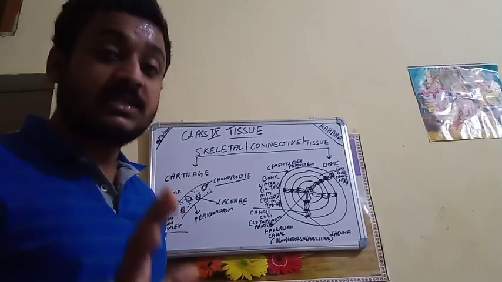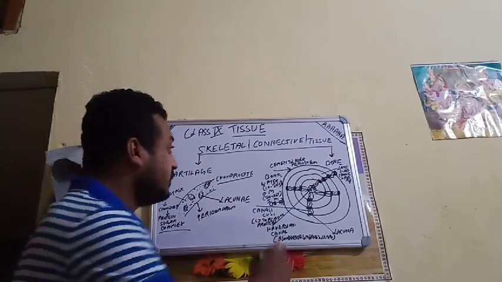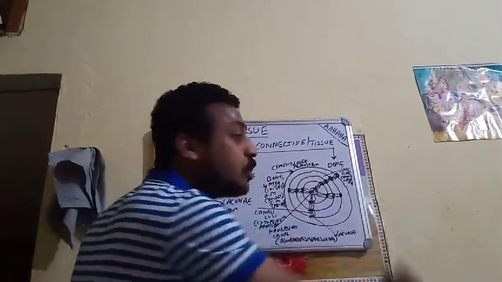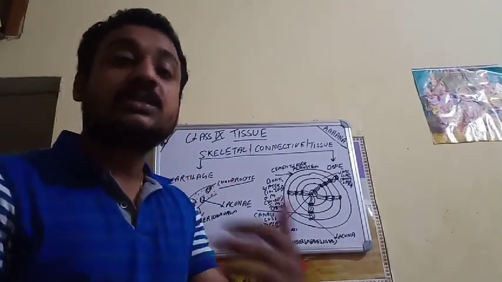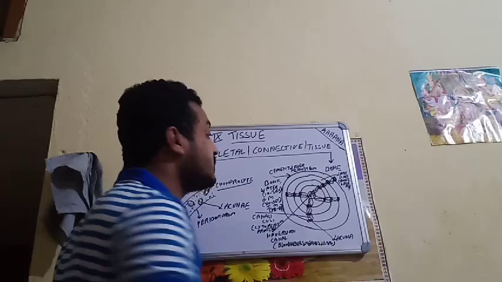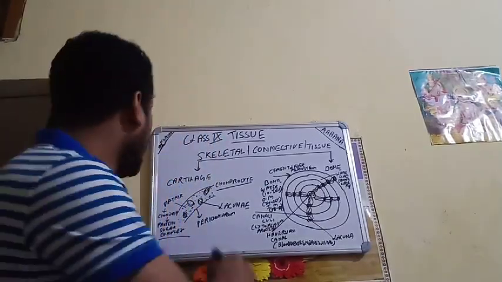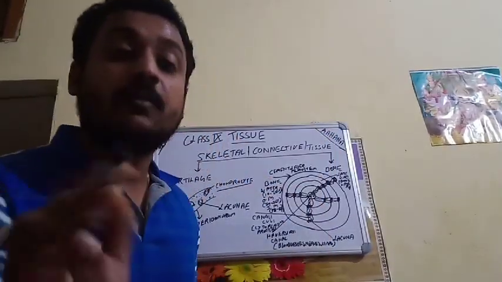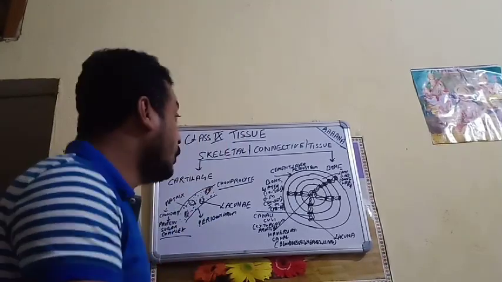Now, on seeing the bone in a depth way, what we found? See, very interesting. The bone is having an outer layer, cement layer known as periosteum. I have written here, the outer layer is the cement layer. This cement layer consists of the covering, like perichondrium is the outer covering of the cartilage, periosteum is the outer covering of the bone.